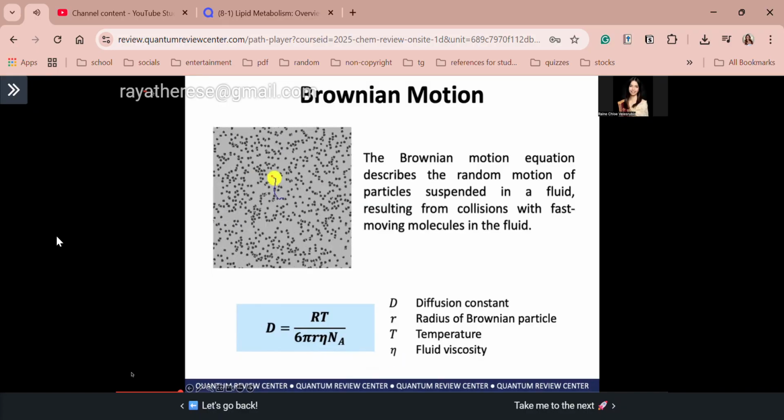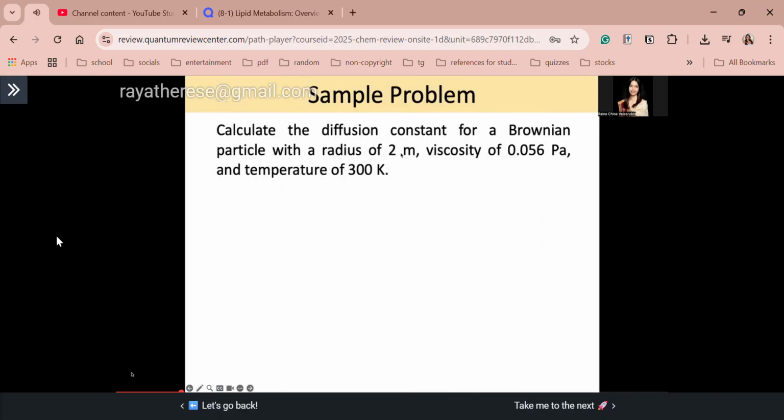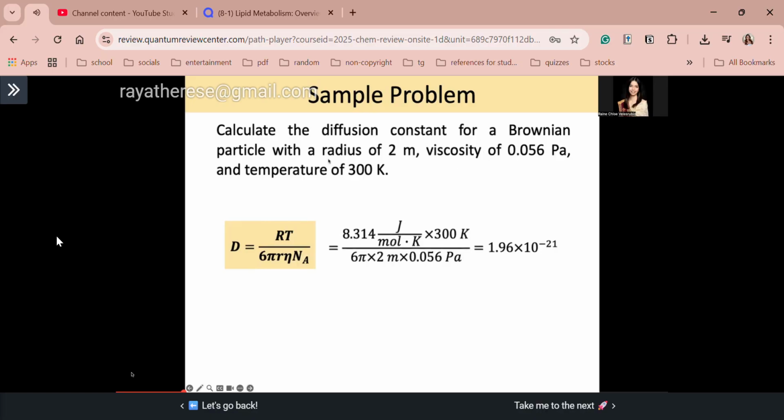Let's proceed to. Ayan. So, guys, let's answer the sample problem. Calculate the diffusion constant for a Brownian particle with a radius of 2 meters, viscosity of 0.056 Pascal, and temperature of 300 Kelvin. So, guys, you should simply just have to substitute using this equation. Okay? So, here we get 8.314, that's your universal gas constant, your given temperature divided by 6 pi times 2 meters, given also, times 0.056 Pascal. We get 1.96 times 10 to the negative 21. Here, we related the diffusion constant to the viscosity and the radius of the Brownian particle.